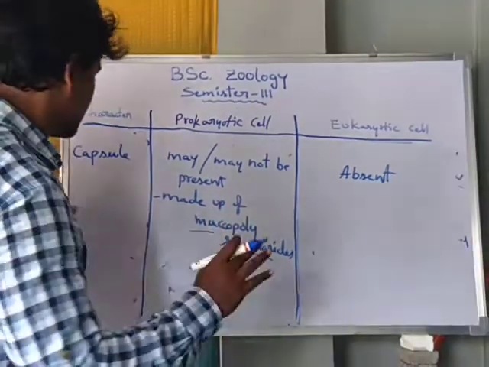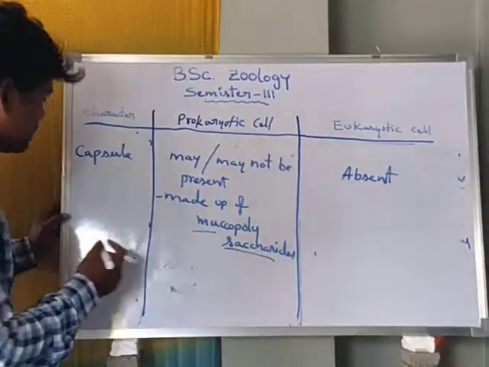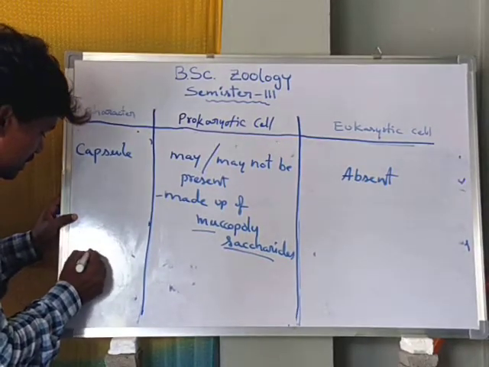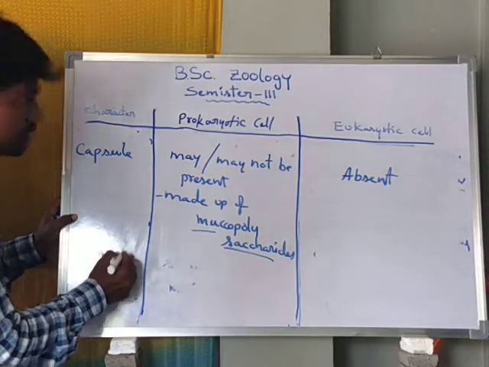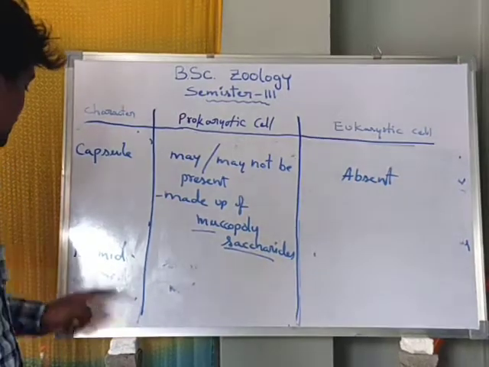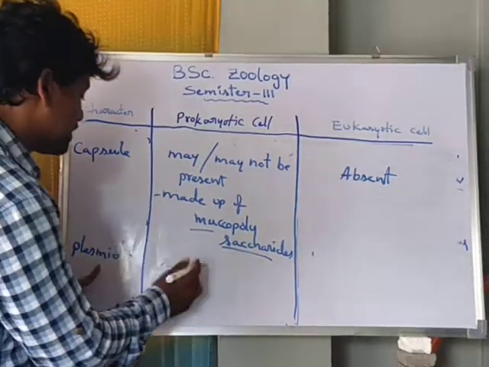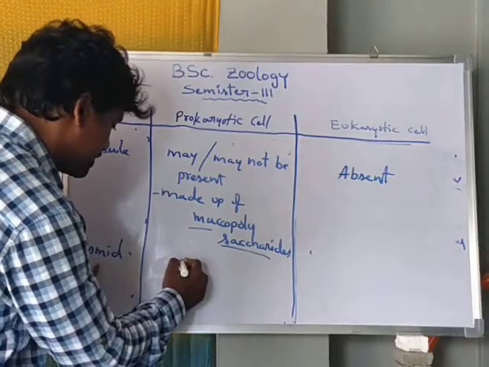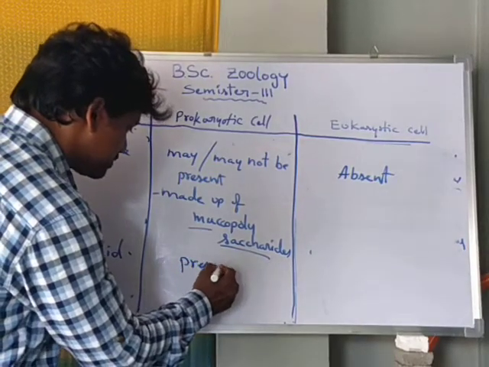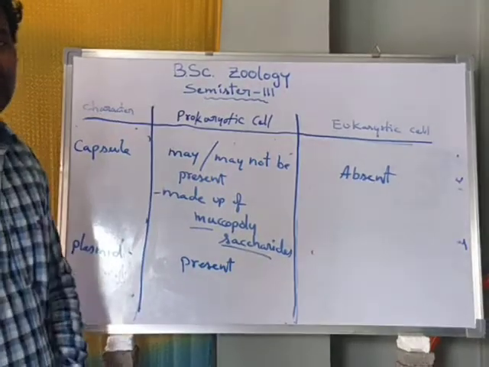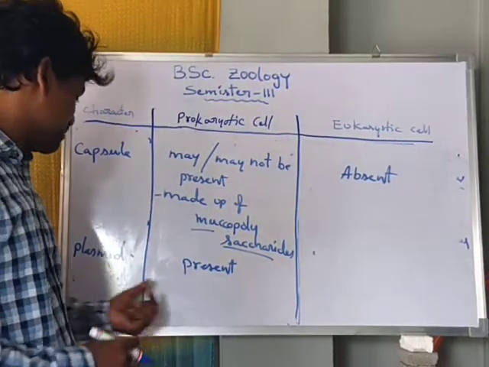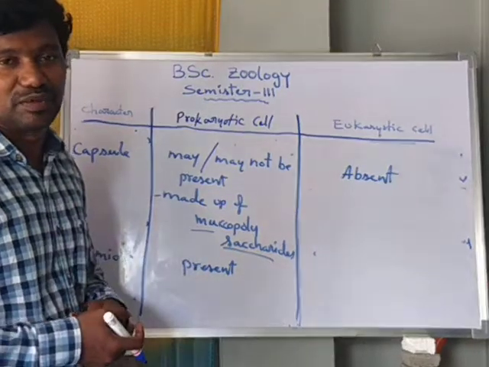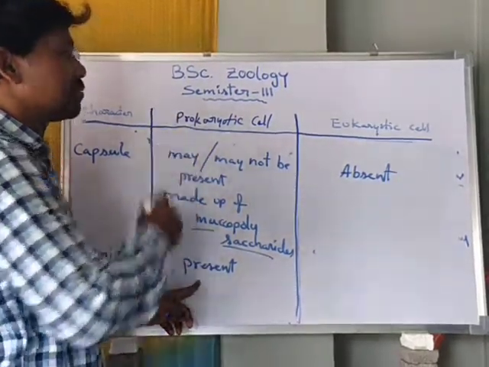Another one is plasmid. Plasmid is present in the prokaryotic cell. It is one of the important characters.